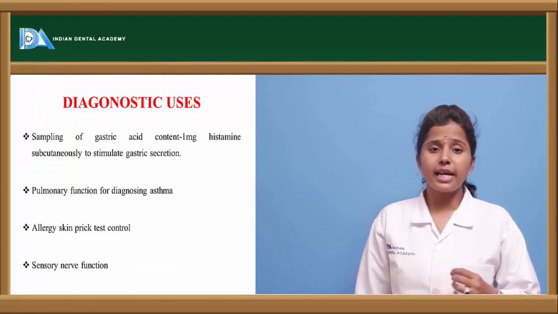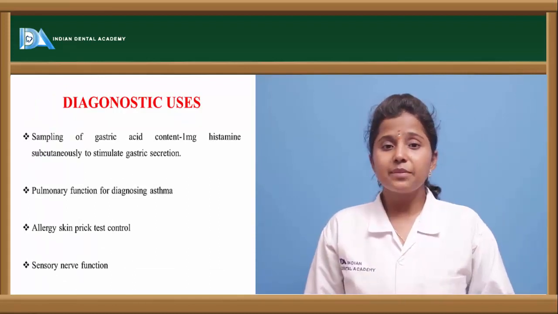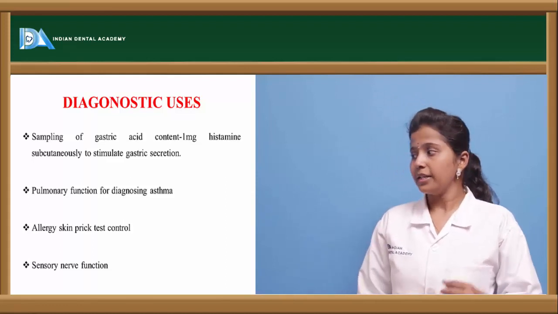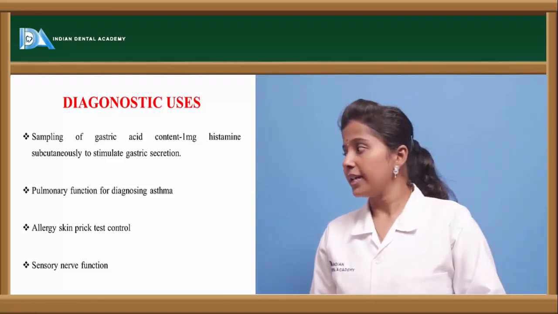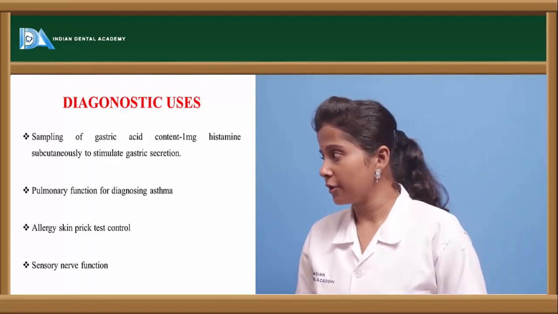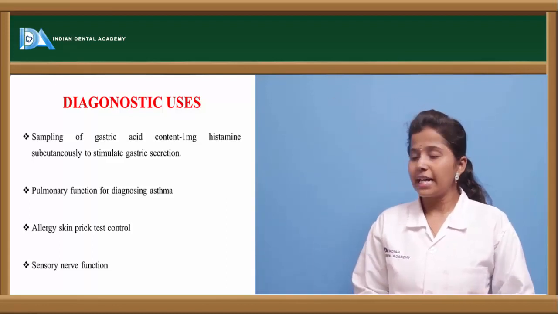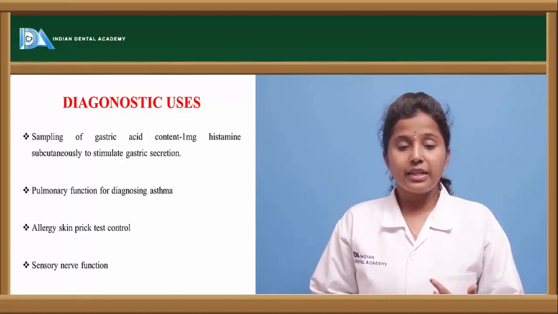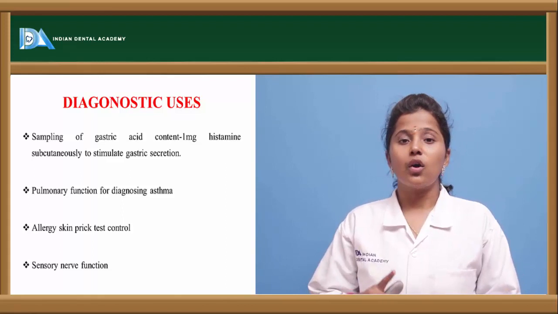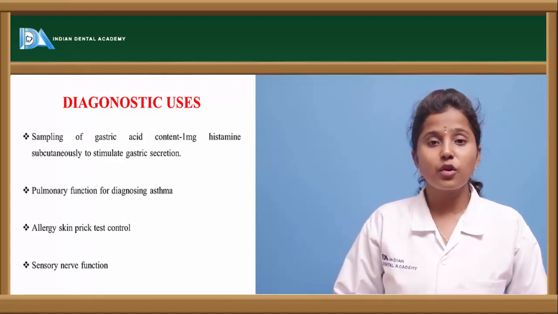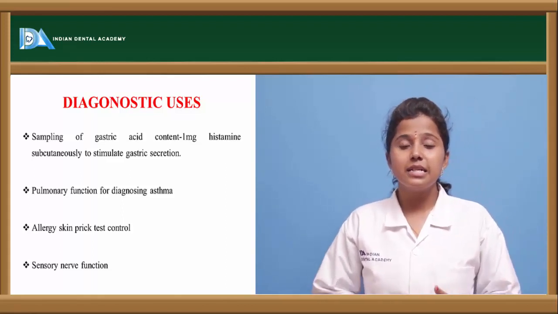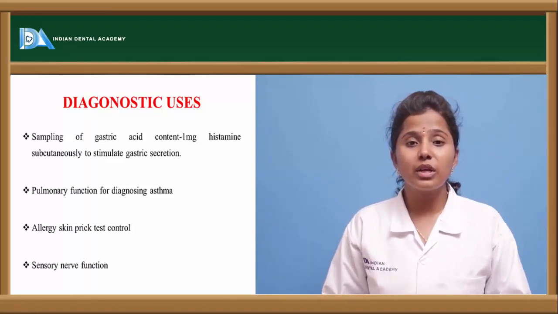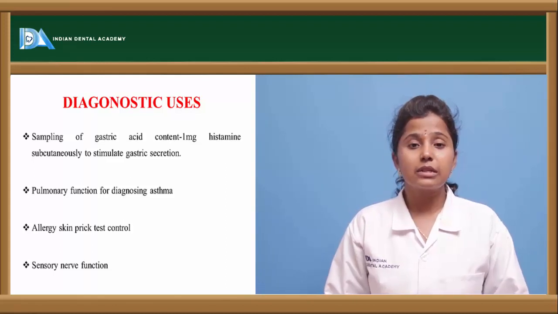Diagnostic uses. What are the diagnostic uses of histamine? Histamine is diagnostically used in the diagnosis of asthma, in sensory nerve function testing, as an allergy skin prick test control, as well as in gastric acid content diagnosis. When there are gastric-related, asthma or respiratory-related, or CNS-related problems, histamine plays a major role in the diagnosis of these three diseases or disorders.